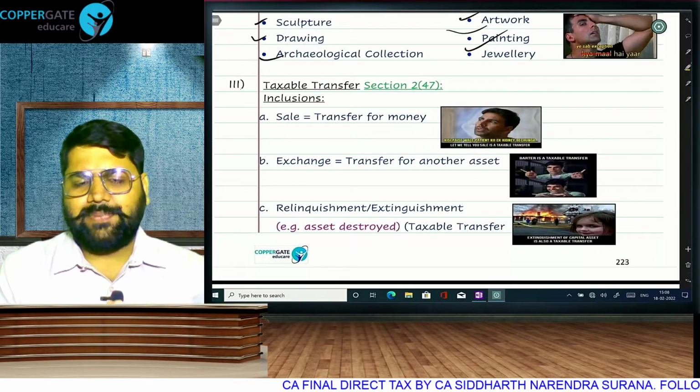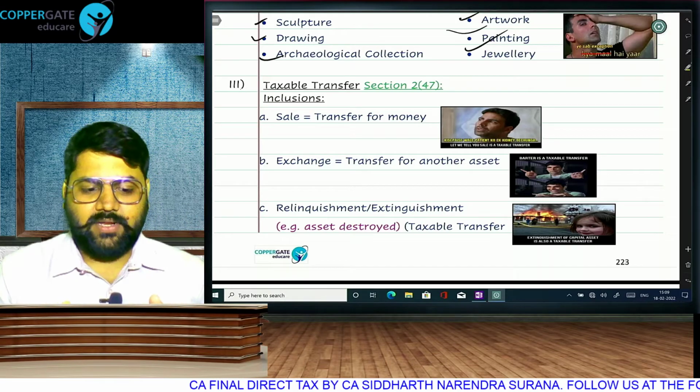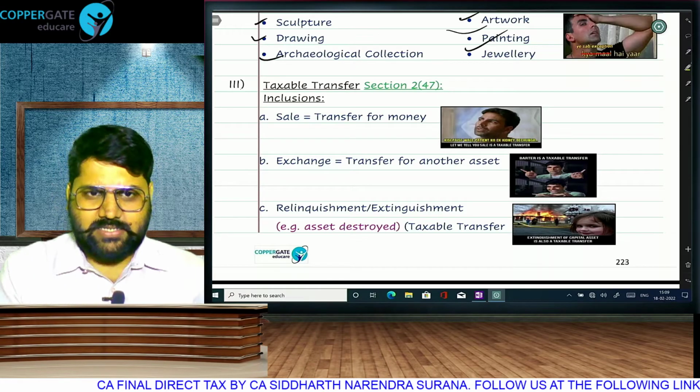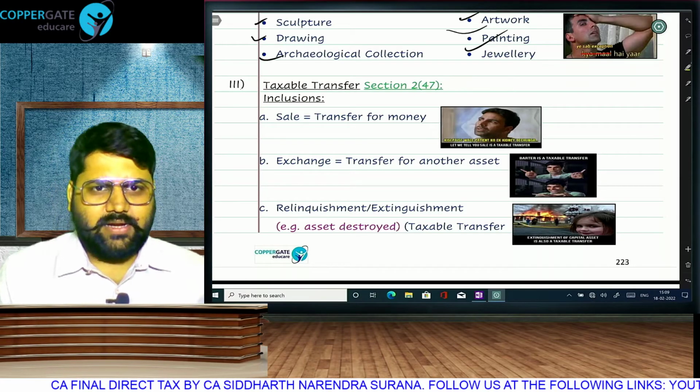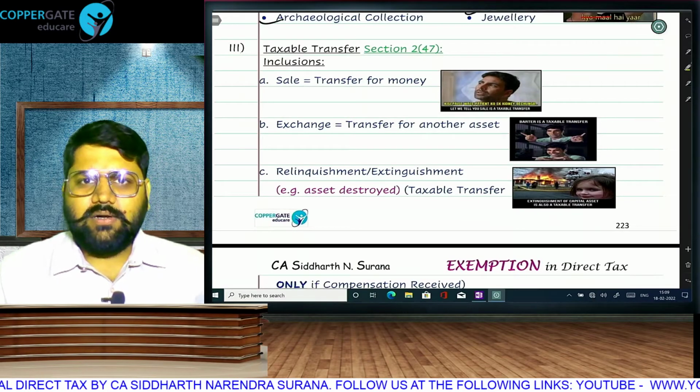Once we know what is capital asset, further discussion about long-term asset, short-term asset, about the holding period, about indexation in long-term capital gain, about 20% tax rate, we already covered in our NRI taxation chapter. So we are not going to cover that again. Now let's talk about taxable transfer.